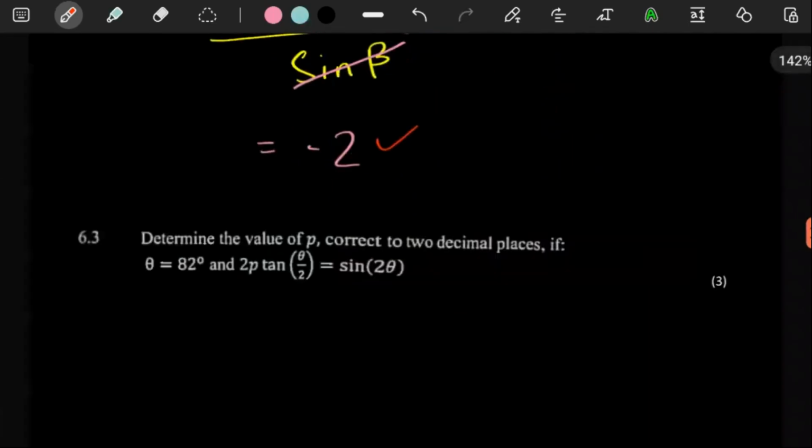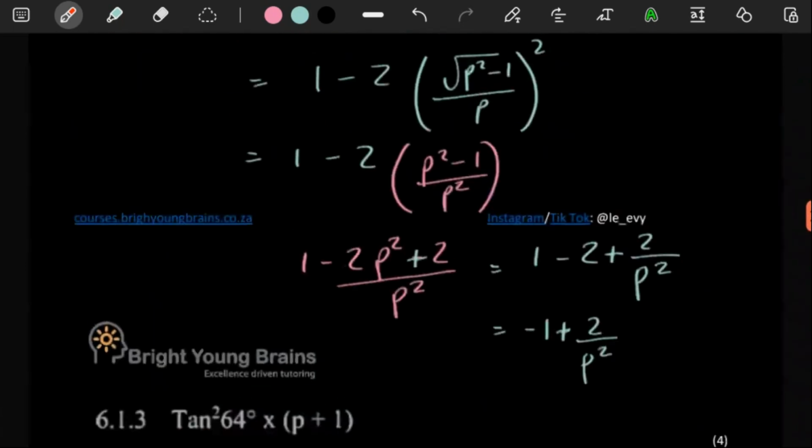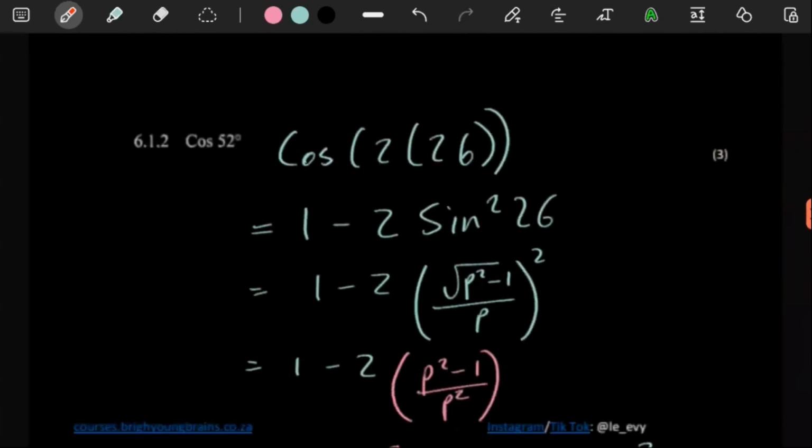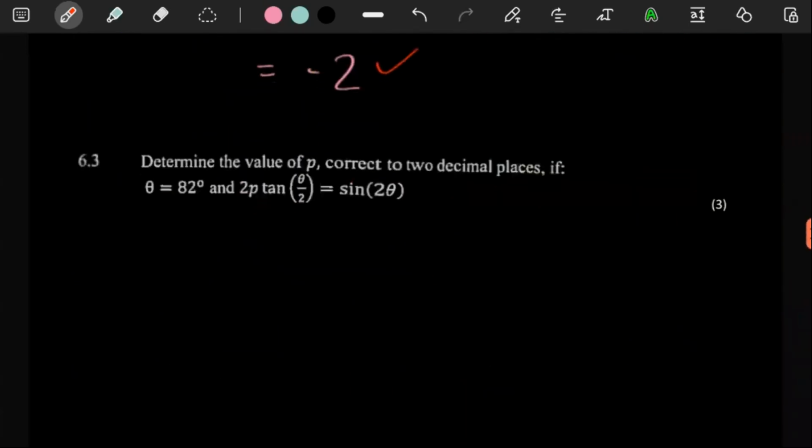6.3, right? For 3 marks, they said we should determine the value of p correct to 2 decimal places if theta is 82 and 2p tan theta is equal to sine 2p. It's a 3-mark question, and if we're asked to determine this correct to 2 decimal places, the one thing we can also double check is nowhere in this question did they say we cannot use a calculator. So we are good to go if we need a calculator here.